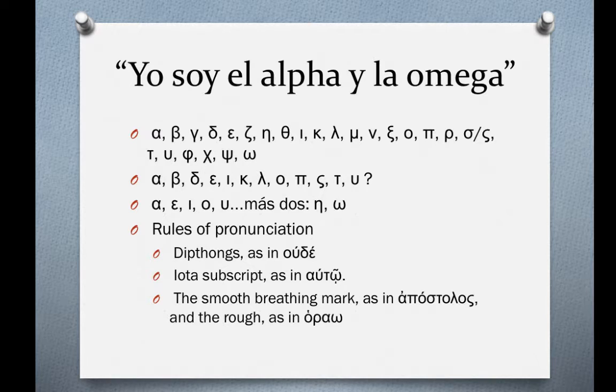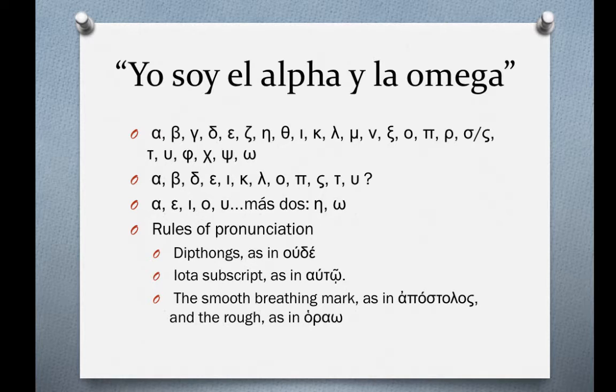In any case, this first word, apostolos, has the smooth breathing mark. Smooth means it doesn't really affect the sound of the word. Apostolos, just like it looks. And the rough breathing mark here occurs above the omicron in horaō. The rough breathing mark has a rough sound, which is the H in English, kind of rough breathing as you start out the word, horaō.